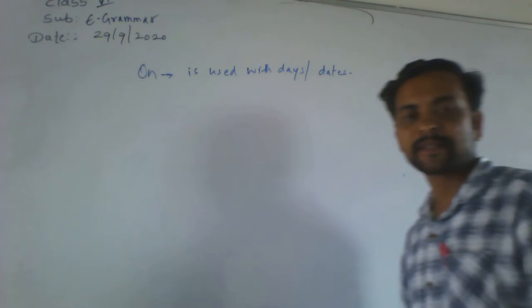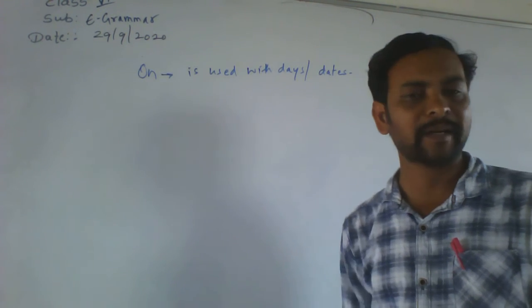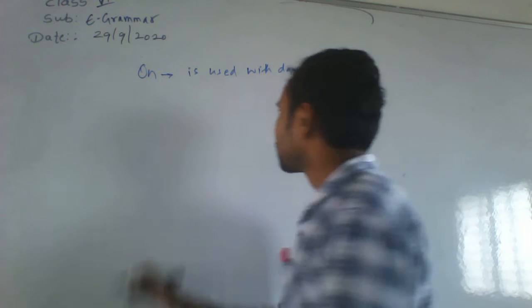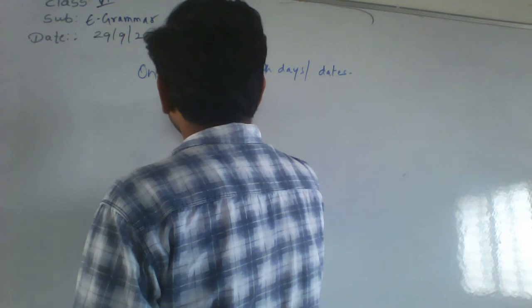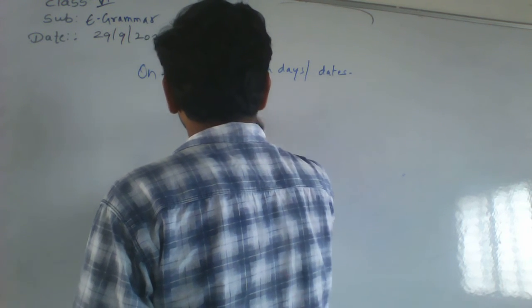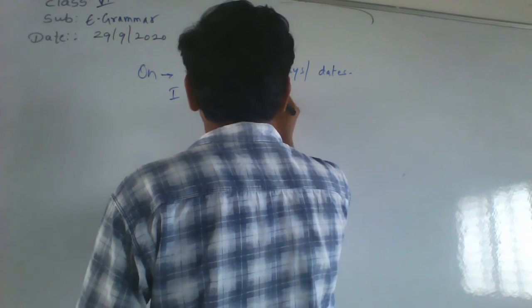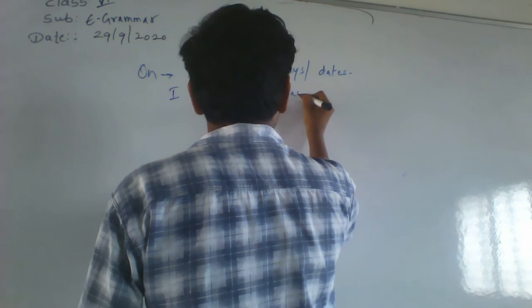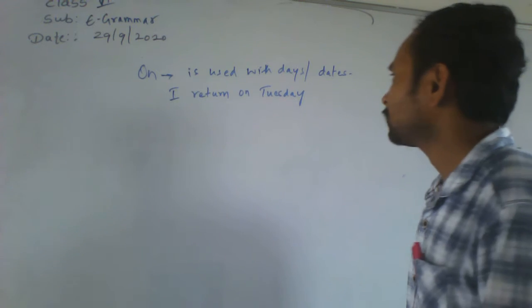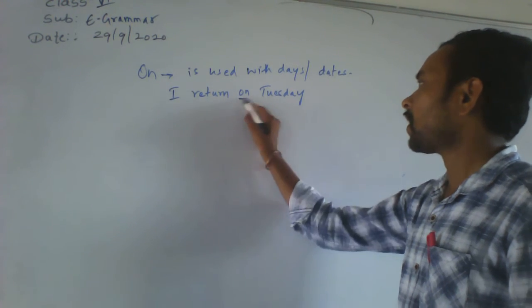Yes, in which case we have to use on. On ಅನ್ನು ಯಾವ ಸಂದರ್ಭದಲ್ಲಿ ಬಳಸಬೇಕು? For example, I return on Tuesday. I return on Tuesday. Here on.